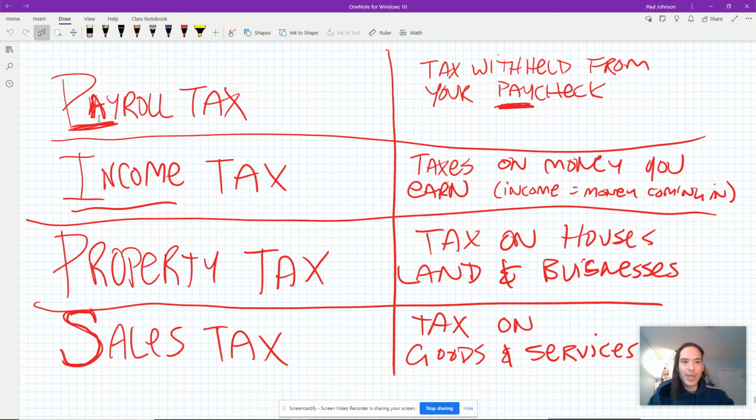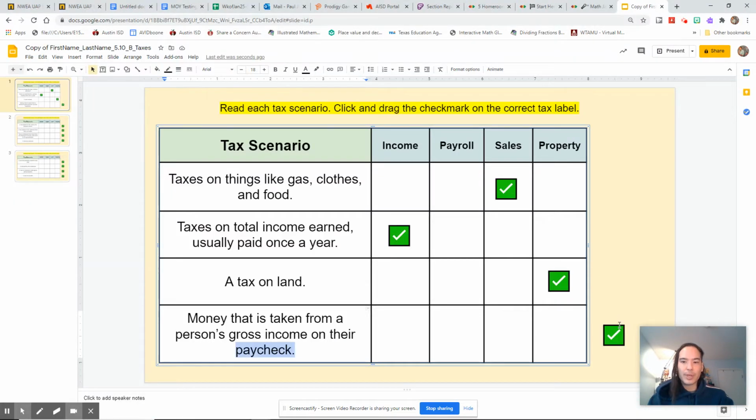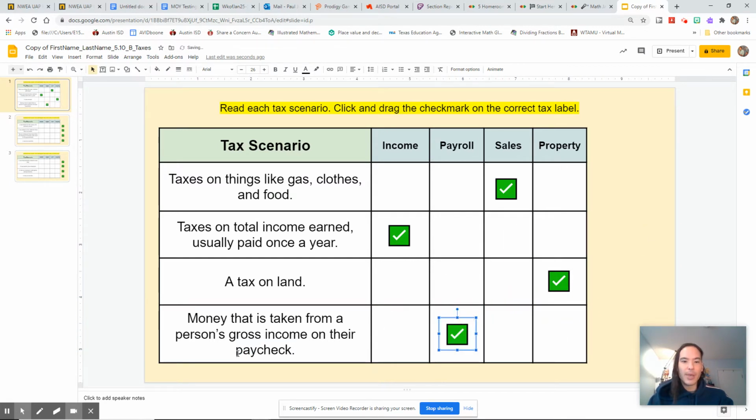Paycheck, payroll, tax withheld from your paycheck. So we're going to take this beautiful green X and put it on payroll tax. With land, that was property. Taxes on total income is income taxes. And taxes on things like gas, clothes, and food, those are goods. So that is sales.